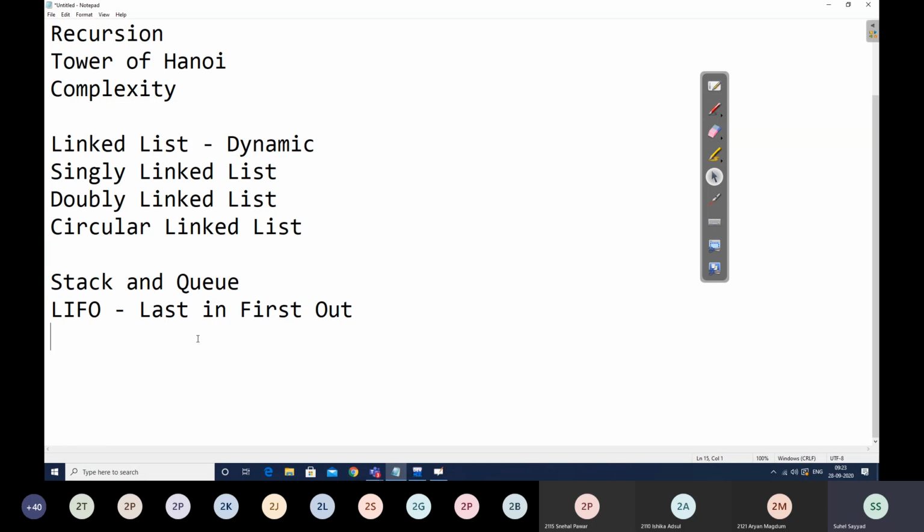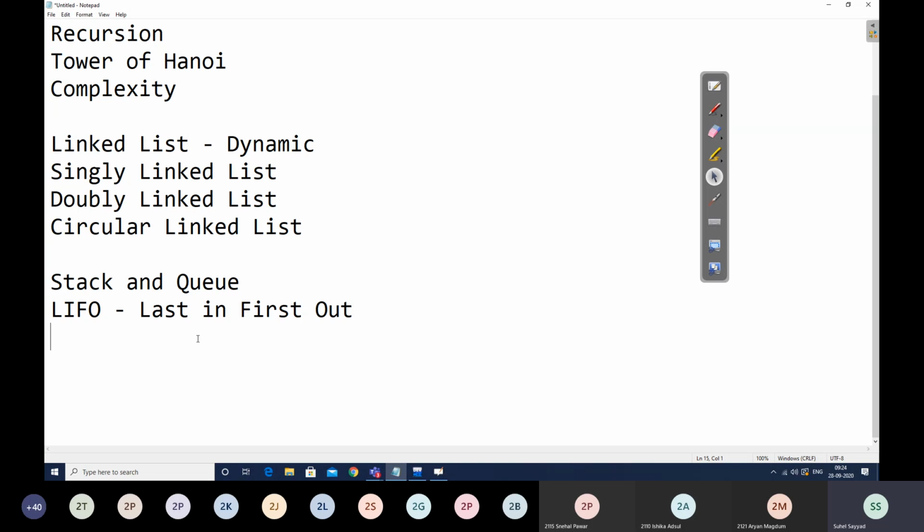Similarly, if the stack is empty and the user is trying to perform a pop operation, this phenomenon is called stack underflow. We implemented this in the respective logic of push and pop. For overflow, we check by writing top == n-1, and for underflow, we check top == -1.